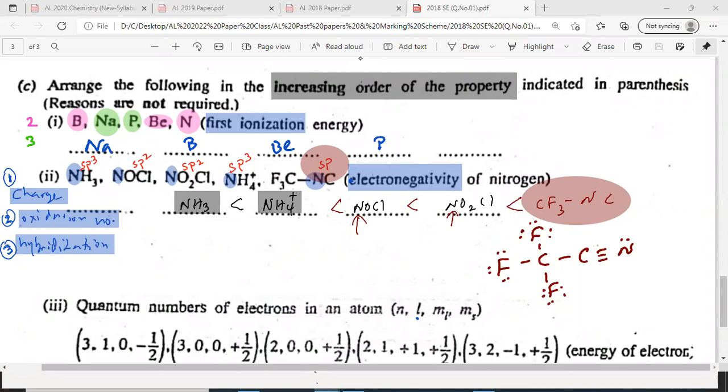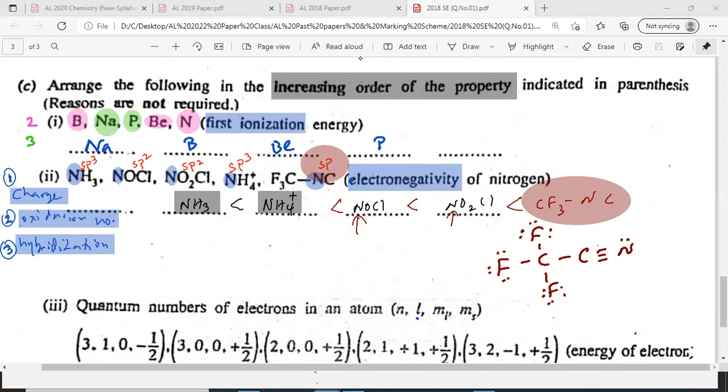To decide the hybridization of any atom in the given structure, the number of sigma bonds and lone pairs around that atom should be known. Again I am repeating, therefore you have to draw the most acceptable structure. Otherwise, you can't predict it.